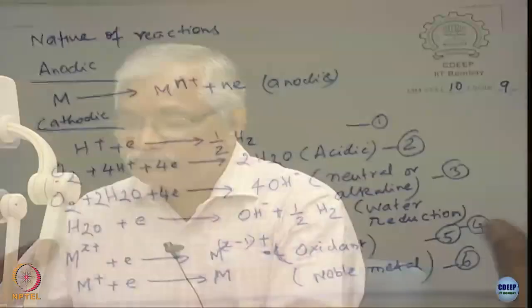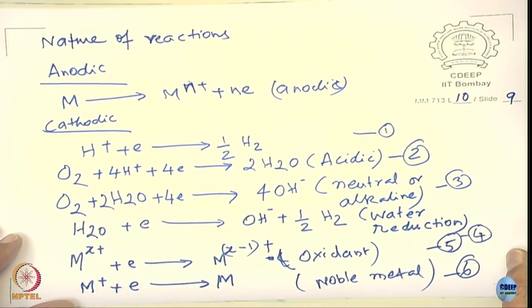Please take your notes and have a look at it and tell me how it is possible that the boiler can be made resistant to corrosion.